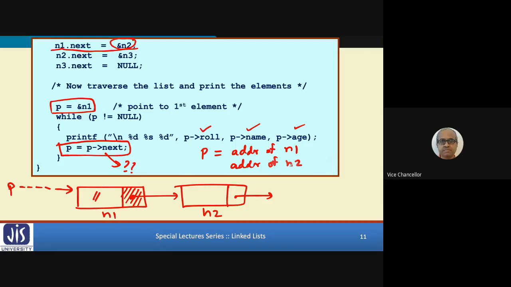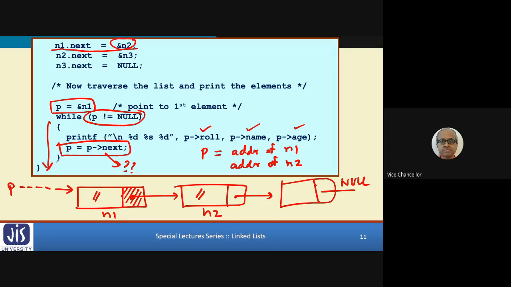Now once it is the address of n2, when you go back in the while loop and print again, p role, p name, p age will print n2. Now this process will be repeated till we reach the last element for which the next element is null. So while p not equal to null will become false, it will come out of the while loop and this program will stop.